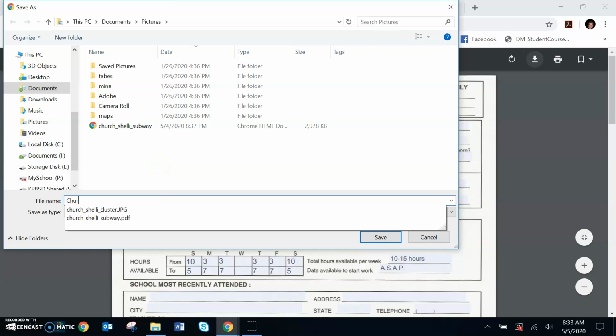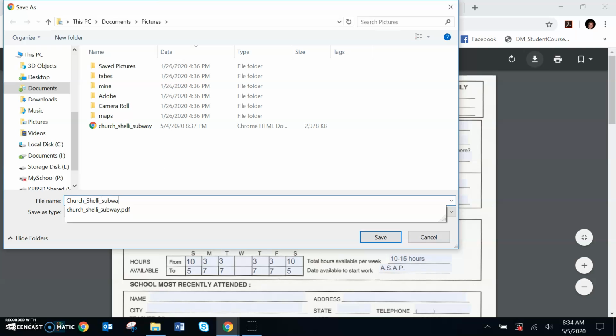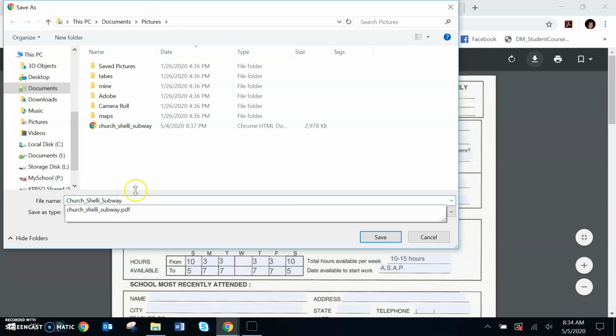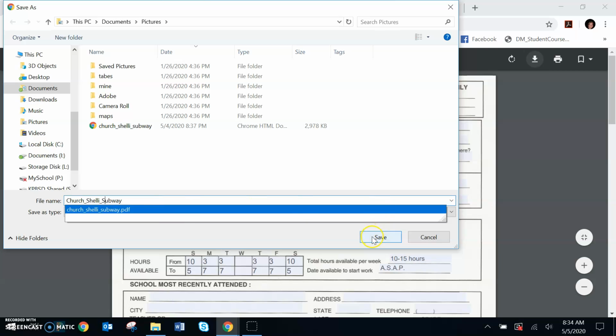Then you just go ahead and put your last name and your first name. And then you can put Subway or job application, whatever that might be. Okay, so I'm going to call it Subway. And I'm going to go back and capitalize it. It looks more professional that way. And you can see it's going to be a PDF file.